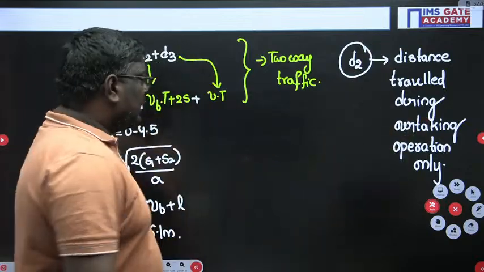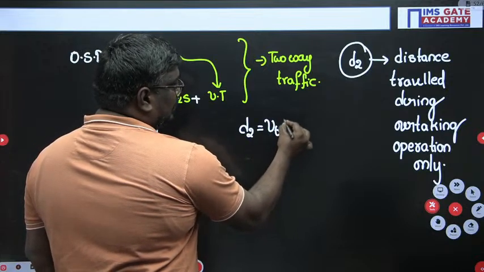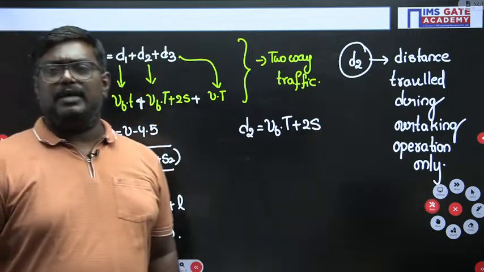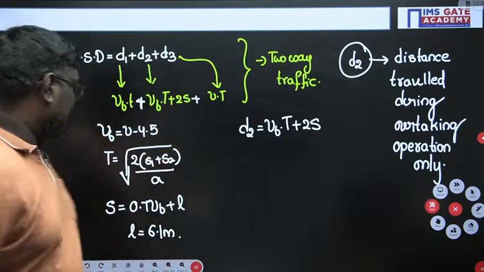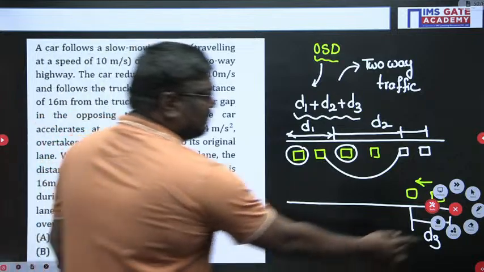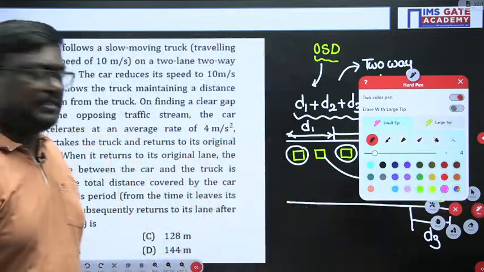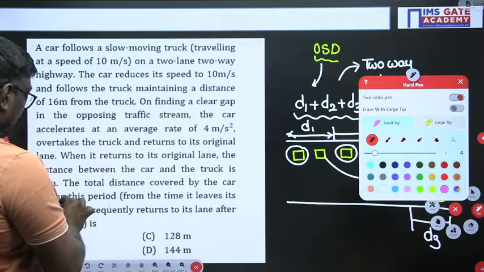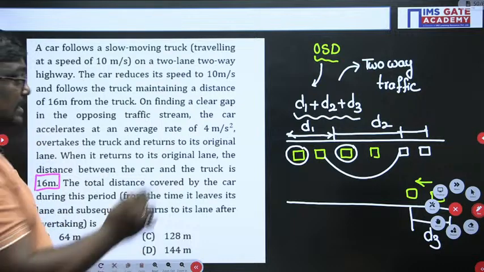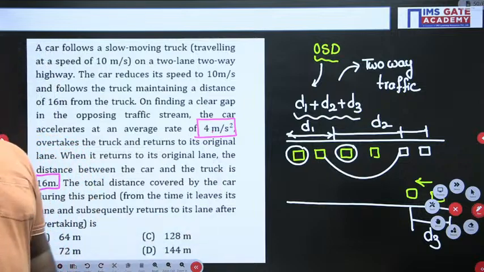So if I take D2, as I told you, VB into capital T plus 2S. Now see students, what is the spacing between the vehicles they have given? They have given it as 16 meter. Their acceleration A is given as 4.